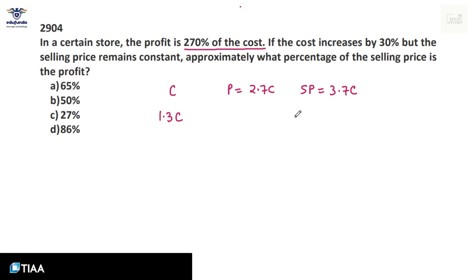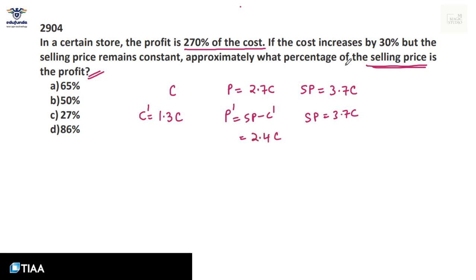But the selling price remains constant. Selling price is 3.7 C. This is the new cost price. Approximately what percent of the selling price is the profit now? We need to find the new profit. New profit is selling price minus new cost. 3.7 minus 1.3 will be 2.4 C.